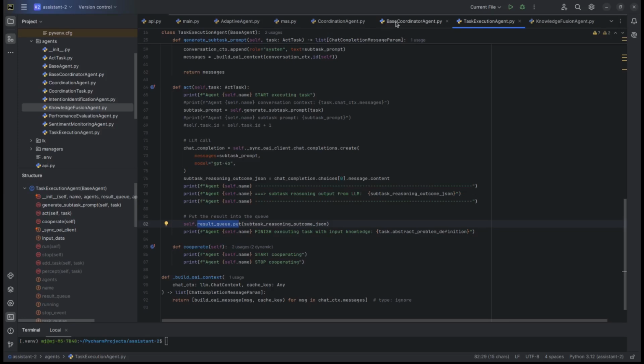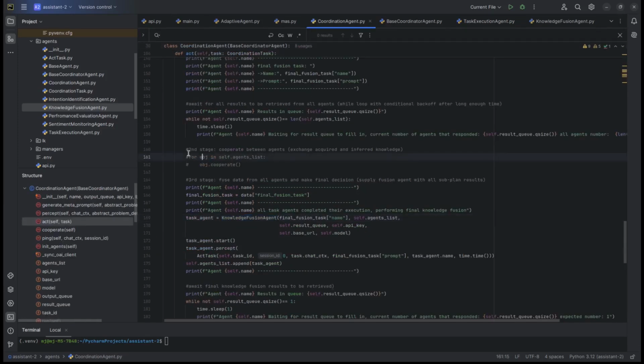We've omitted the second stage here, which is commented, where agents could also cooperate, because in that case I just tried to simplify the whole scenario, but bear in mind that you could also allow agents to share information and cooperate. In here, all those task execution agents just execute their own local subproblems, and then they just share it to the final knowledge fusion agent.